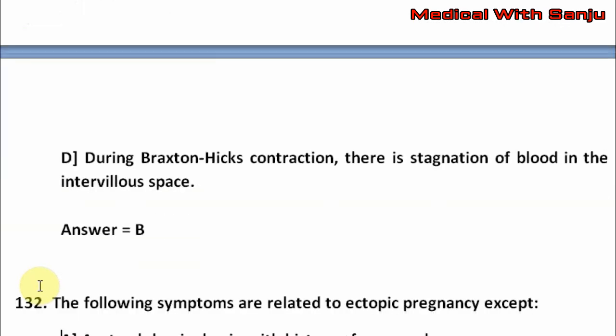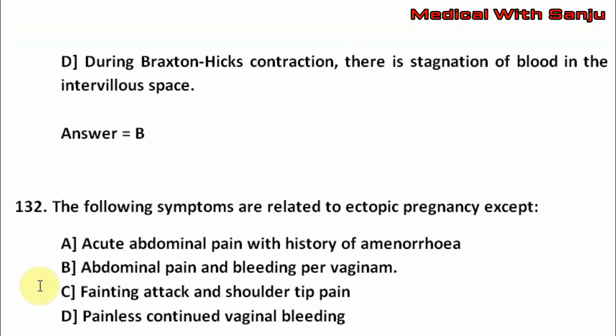Question number 132. The following symptoms are related to ectopic pregnancy except option A, acute abdominal pain with history of amenorrhea. Option B, abdominal pain and bleeding per vaginum. Option C, fainting attack and shoulder tip pain. Option D, painless continued vaginal bleeding. The right answer is option D.